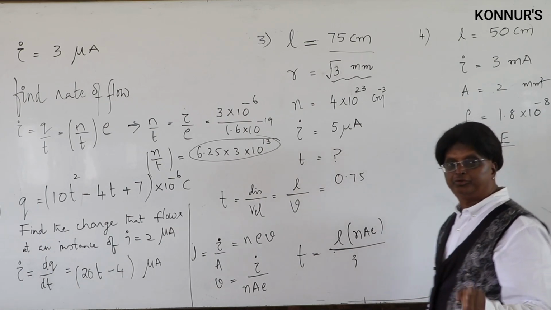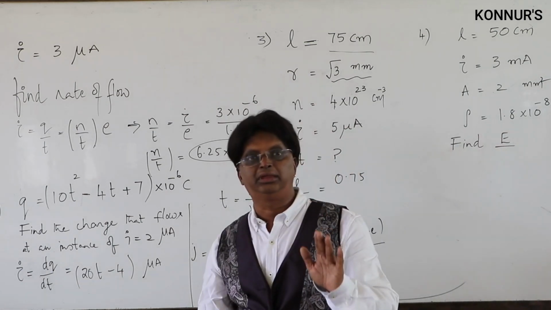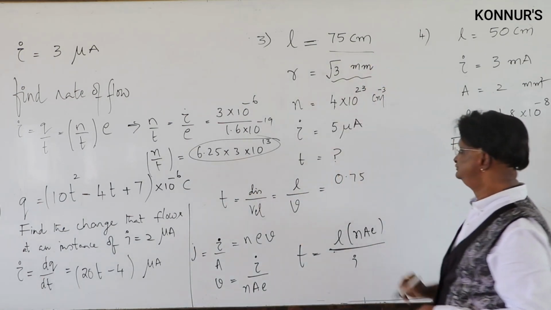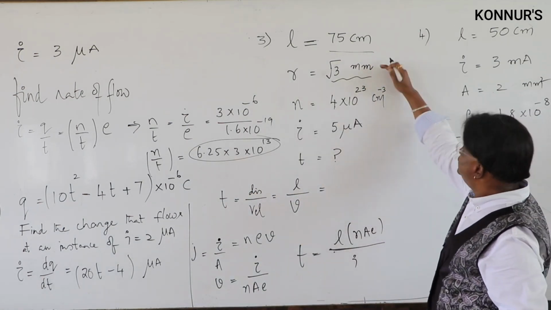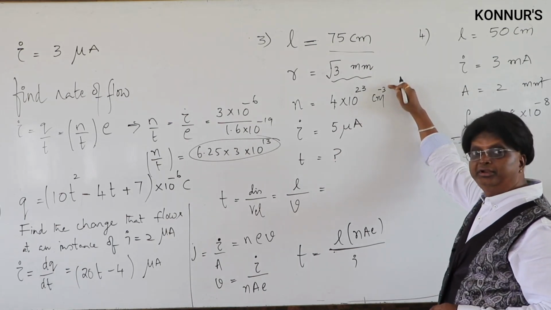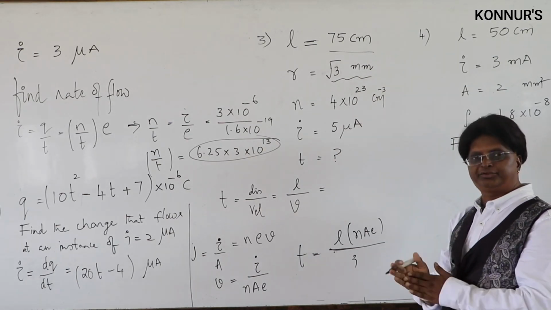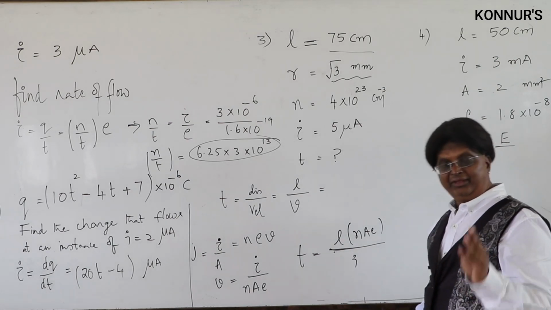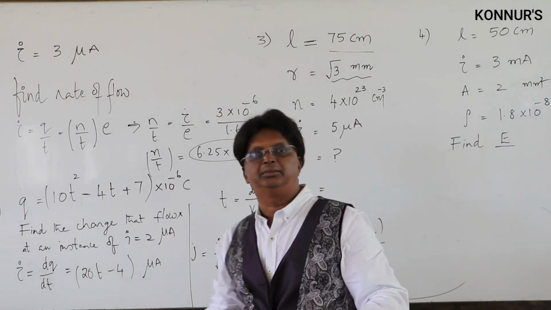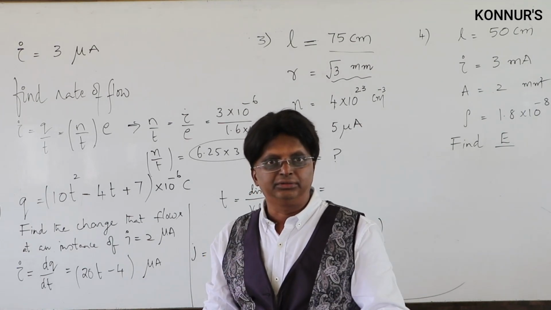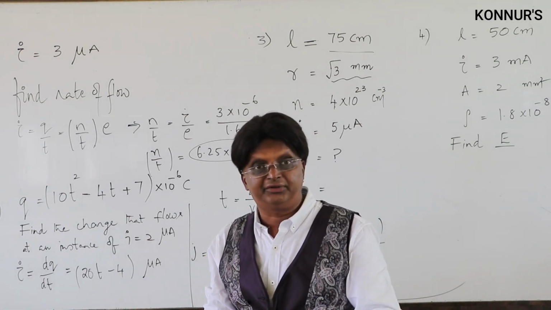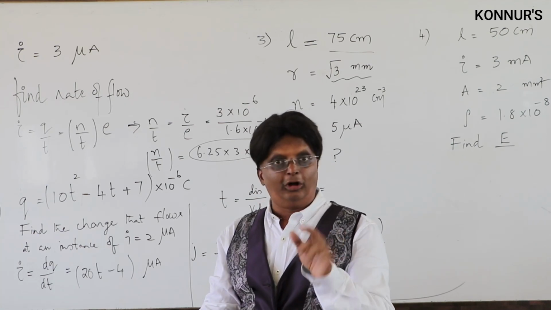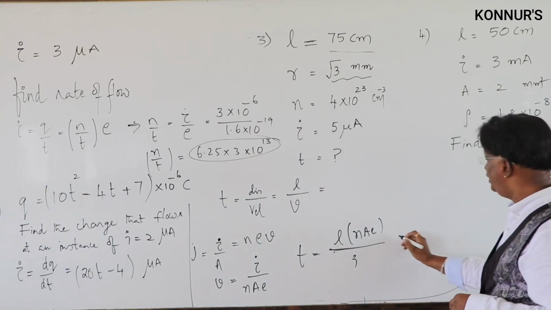Now, the thing is that you have to substitute all of them in SI units. Look here, this is centimeter, this is millimeter, this is centimeter raised to minus 3. So while substituting, let us use all SI units, and that's the key point. Next, one more thing is that unlike in the board examination, we do not do all the calculation. The ABCD options will definitely help you in finding the answer. How? Because here the order will be important. How much is the order you get?